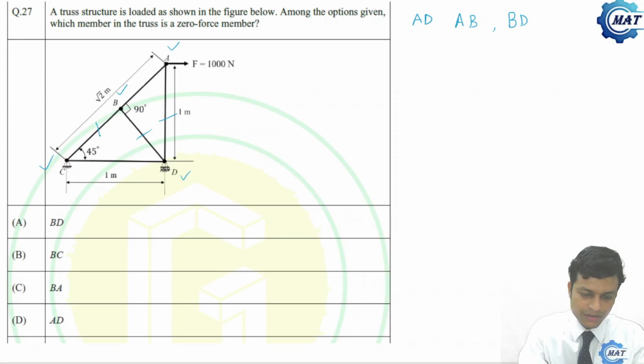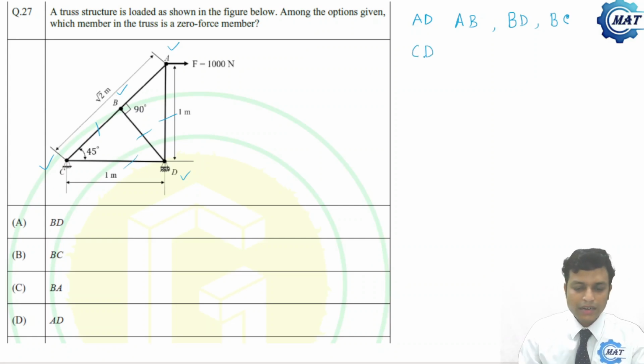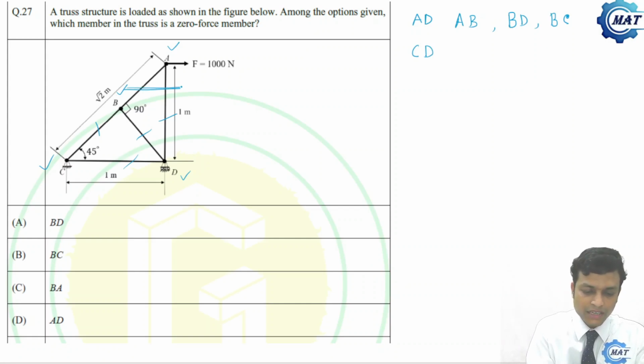This is BD, this is BC, this is BC and CD. So 5 members are there. Let us find which member has zero force component. Now if I take a section here, method of section, and draw the free body diagram, this is A, here F is applied, at this point the force is F AD, and here this point the force is F AB.